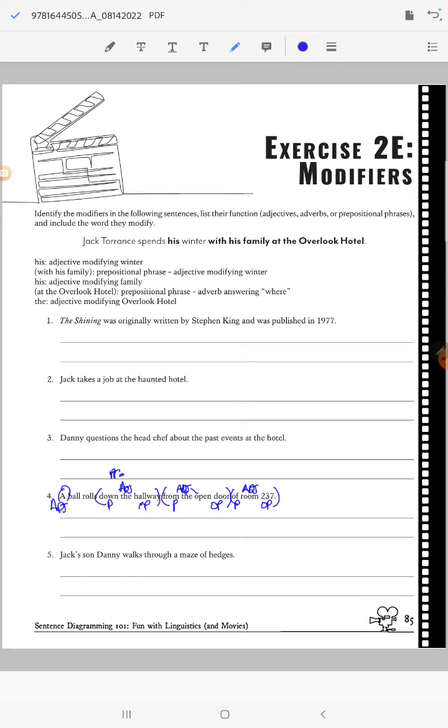And what is it doing? Down the hallway tells me where. Where did the ball roll? So it's acting as an adverb. And it tells me where we roll. Now from the open door, that tells me where as well, like where did it roll? So it's also acting as an adverb. It goes with the rolls. But of room 237 is which door, right? The door of room 237. Don't go in there.